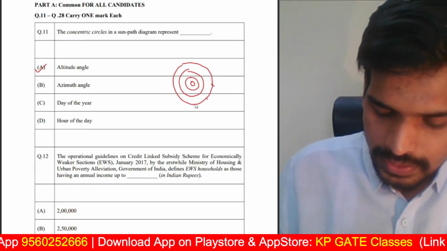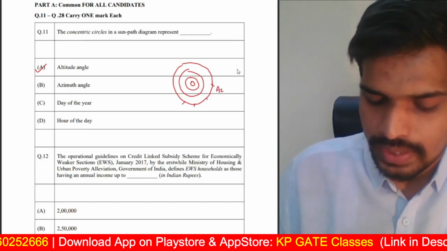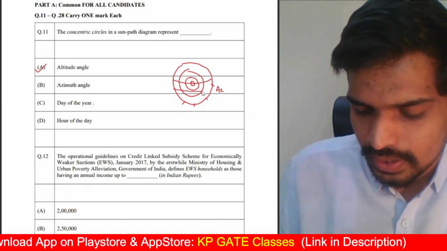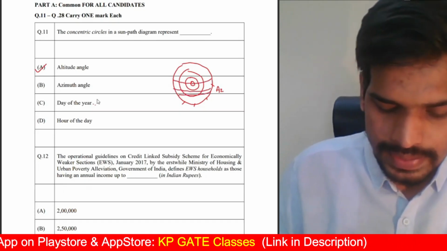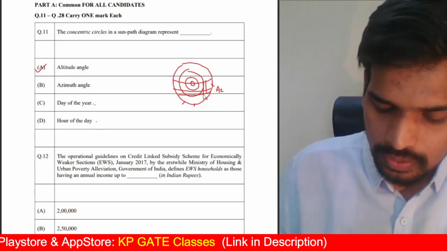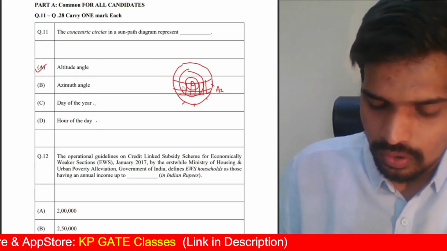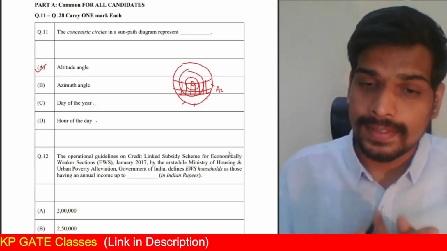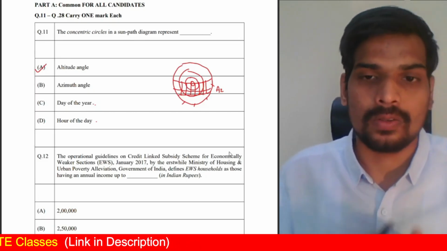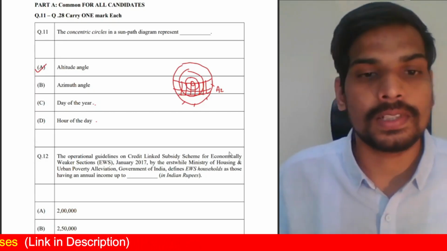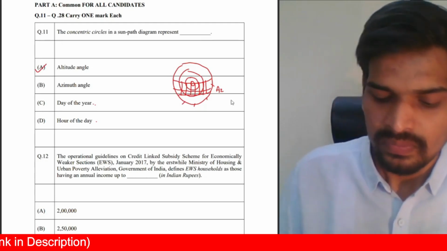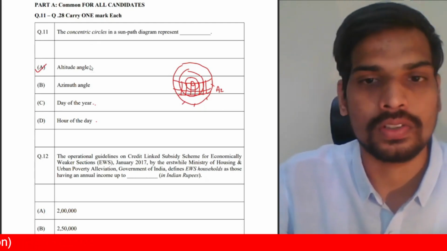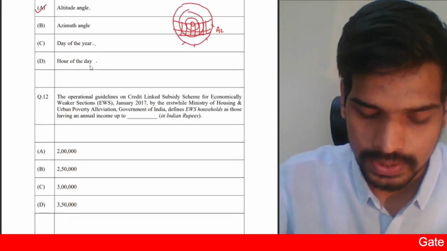Azimuth angle is represented on the periphery. This is azimuth angle, and day of the year is included on the sun paths which are given on the sun chart diagram. These represent the day. Hour of the day is represented on these vertical orientation lines along the sun path. So these are the four components: altitude angle, azimuth angle, day of the year, and also time. All these are the four things which are mentioned on the sun chart diagram, and altitude angle is represented on the concentric circles. That's the correct answer for the first one.